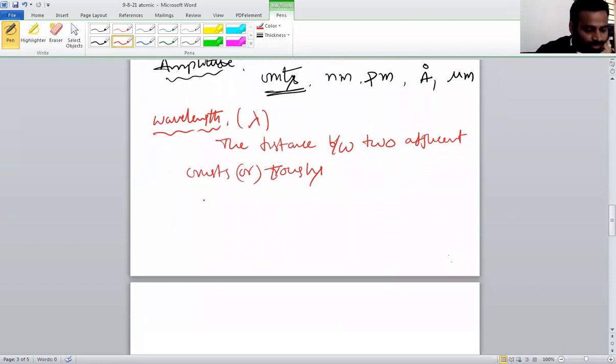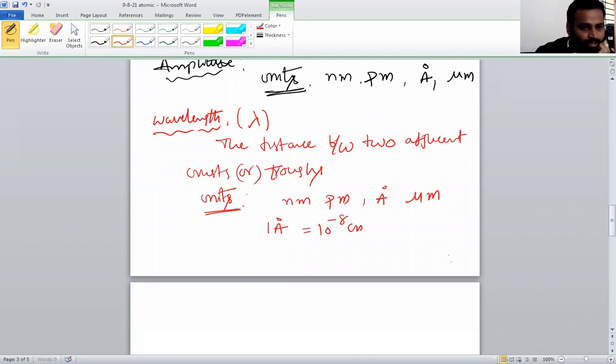The units are the same here: nanometer, picometer, angstrom, or micrometer, or centimeters or meters if you want. One angstrom is 10 power minus 8 centimeter or 10 power minus 10 meter.